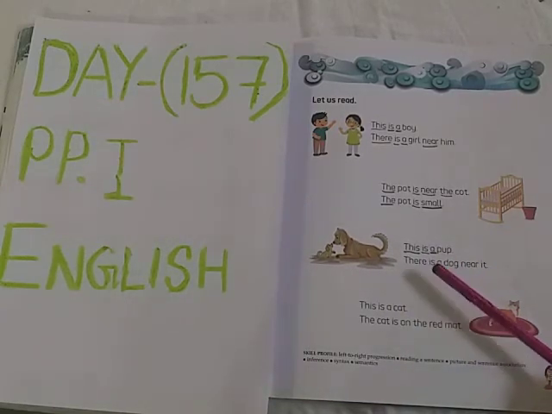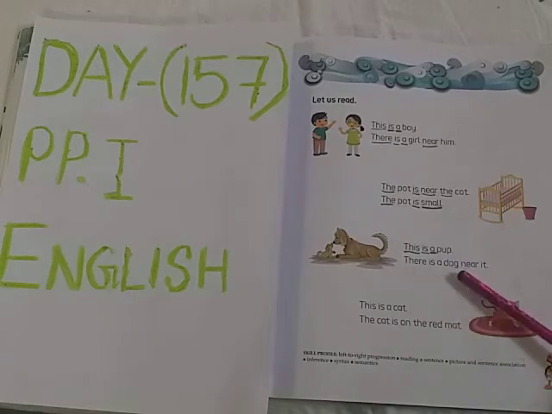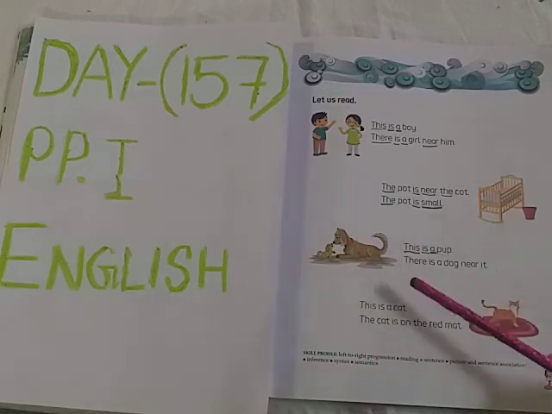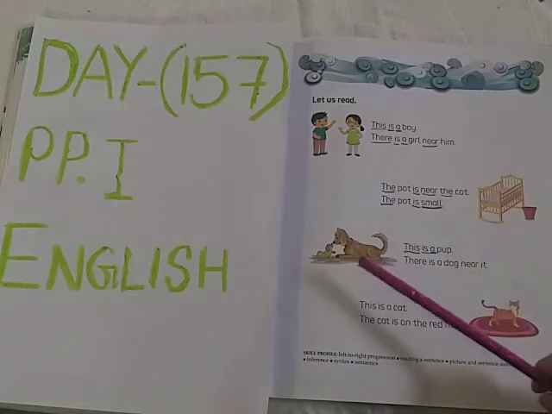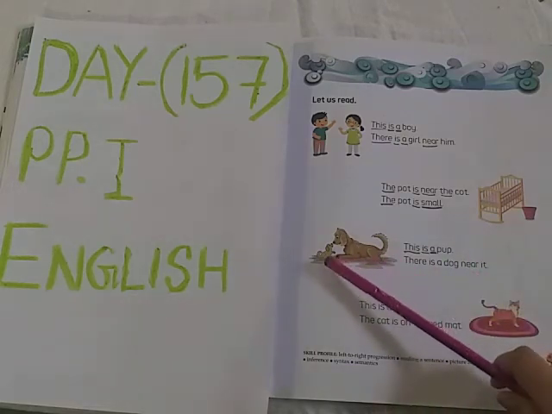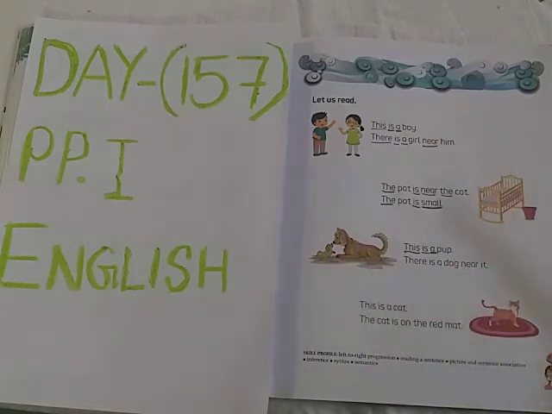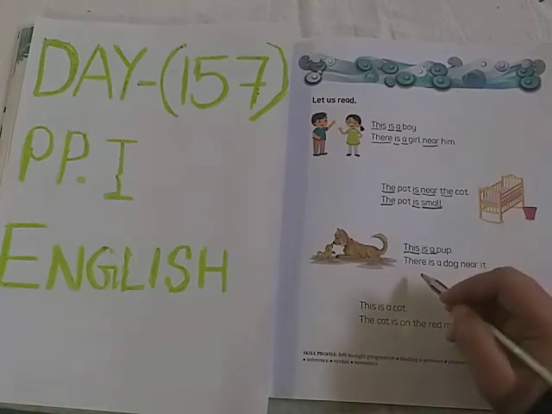T-H-E-R-E, there. I-S, is a D-O-G, dog. There is a dog. N-E-A-R, near. I-T, it. There is a dog near it. You can see the dog is near the pup. So where is the sight word here in the sentence?